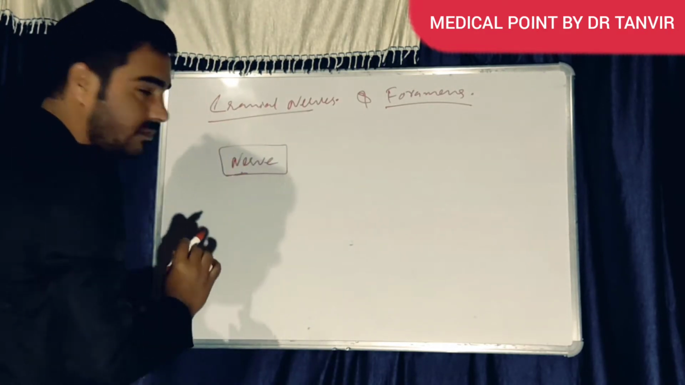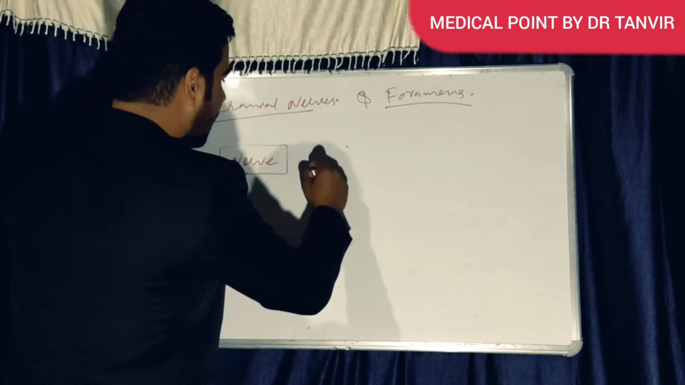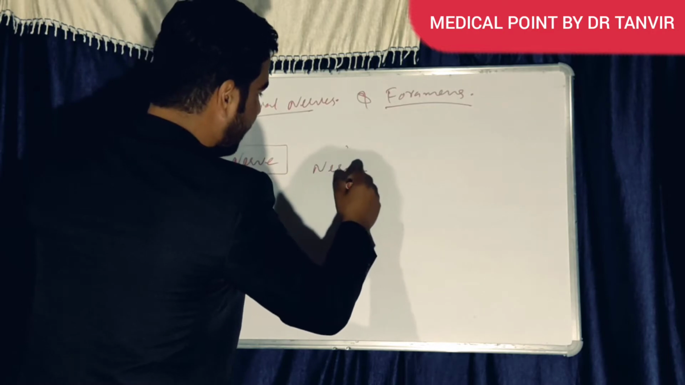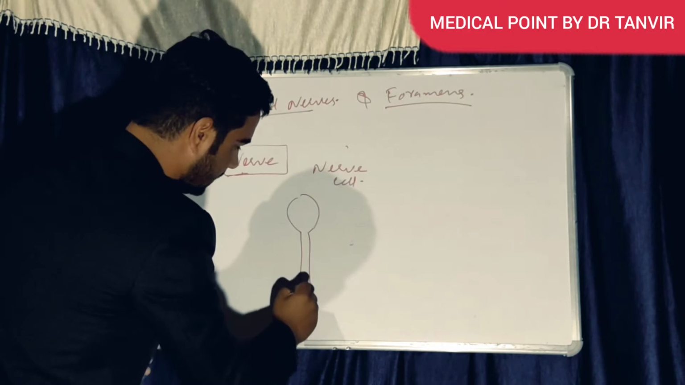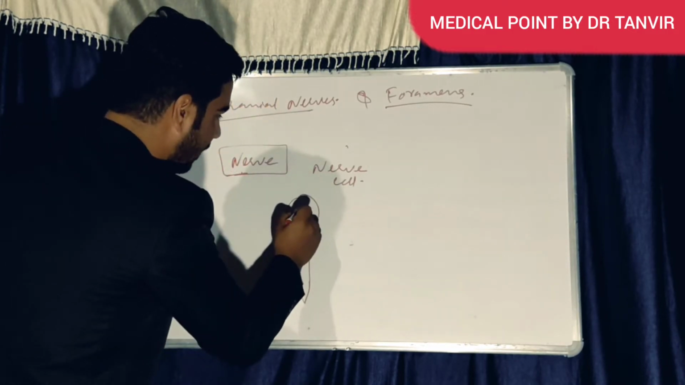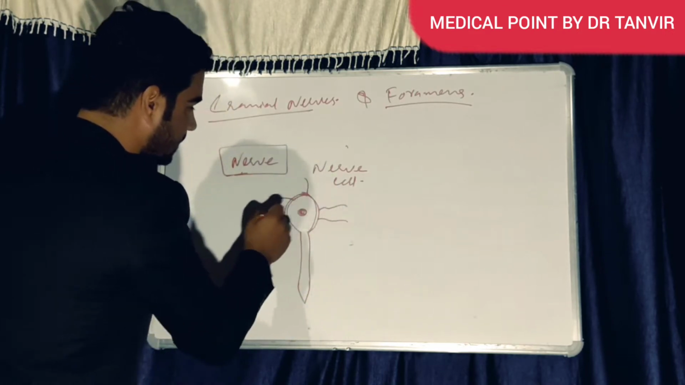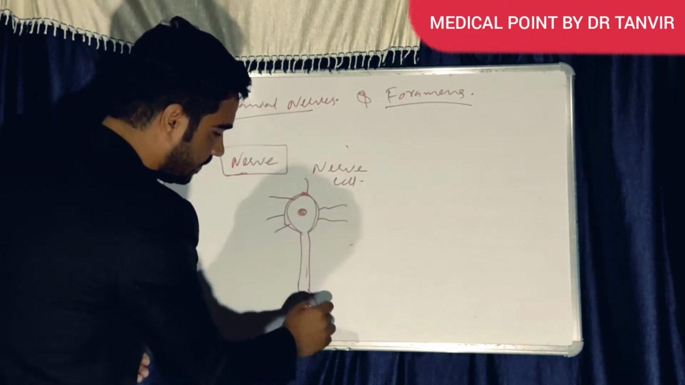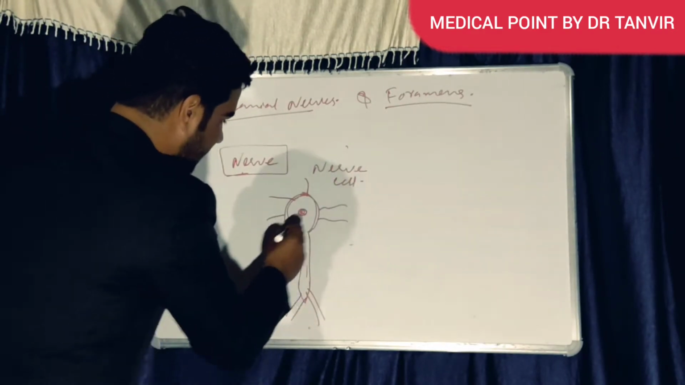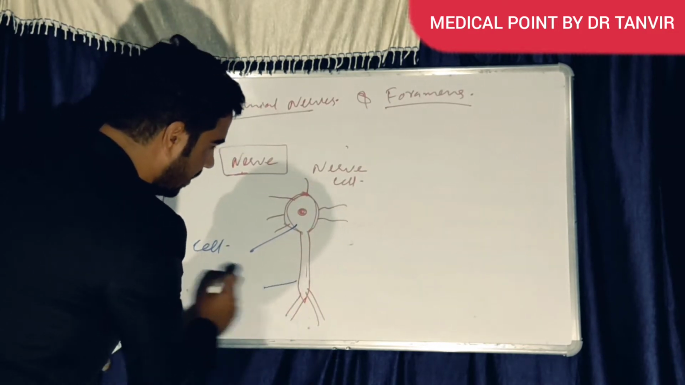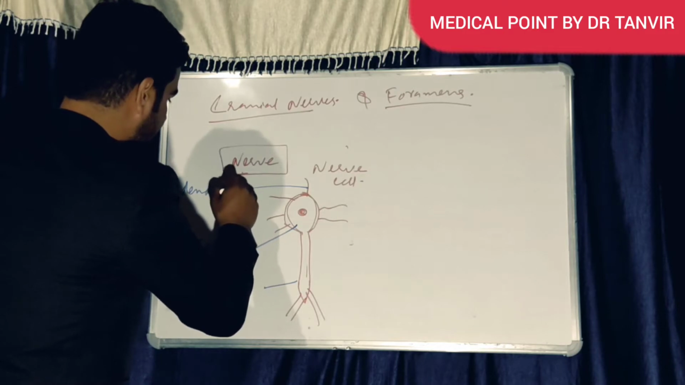What's a nerve? You know, a cell body, or nerve cell, you can say. A nerve cell has three main parts. This is the cell body, this is the axon, and these are the dendrites.